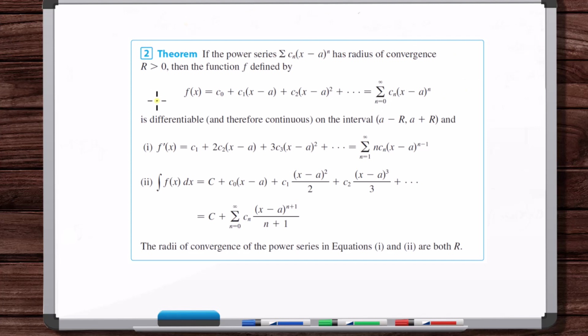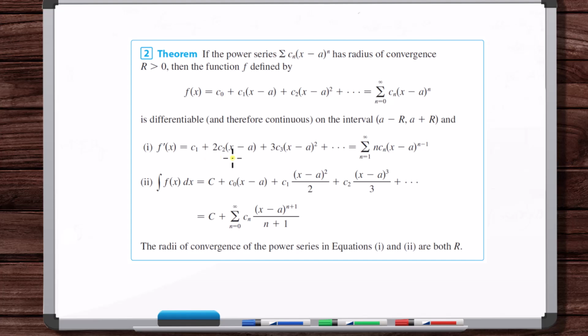Based on everything just described, for power series with a radius of convergence greater than 0, this theorem says that any such power series is differentiable, and therefore continuous, over the radius, not including the endpoints. We're not proving the theorem in this video, but that's what it says. And if it's differentiable, then it's integrable over that continuous interval. The derivative f prime of x is found by going term by term and differentiating each term. The derivative of the series is just the sum of the derivatives of each term.